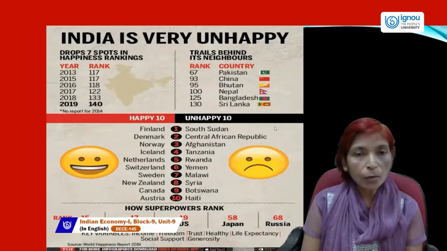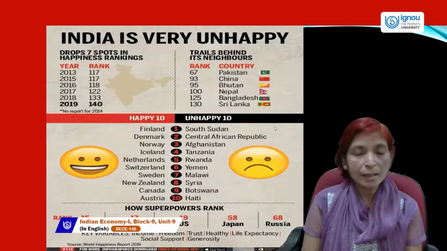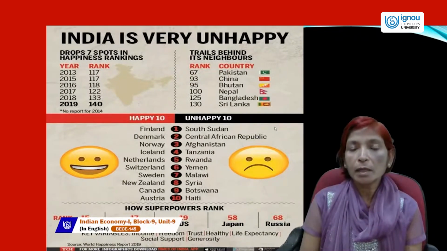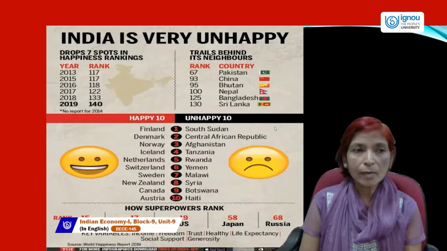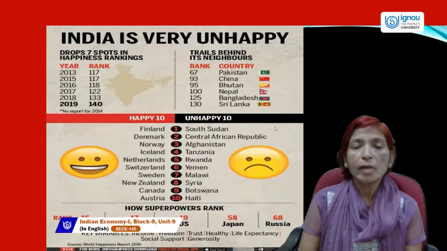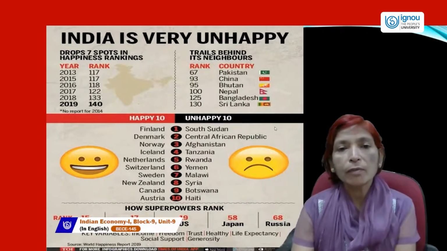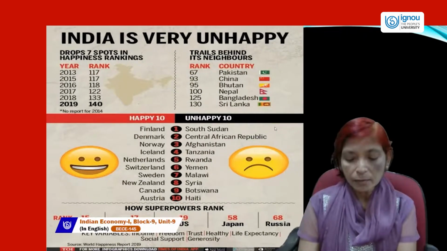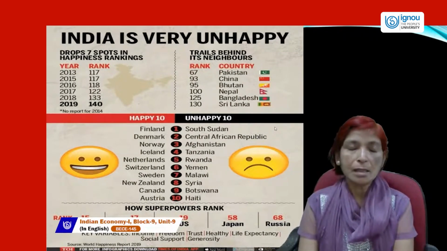And here the environmental quality is also very poor. The sanitation facility, water facility, and basic requirements are lacking, and the poverty level is higher. Unemployment also exists, and inequality between rich and poor is also very high. That's why the Indian economy is very poor and very unhappy. If we compare with other developed nations or other BRICS nations, then we can find that India's condition in the World Happiness Index is very low.